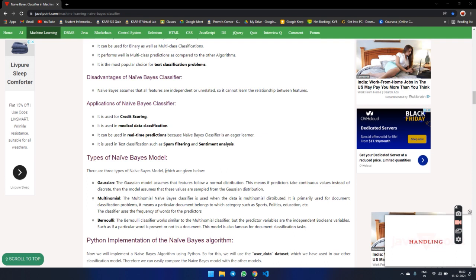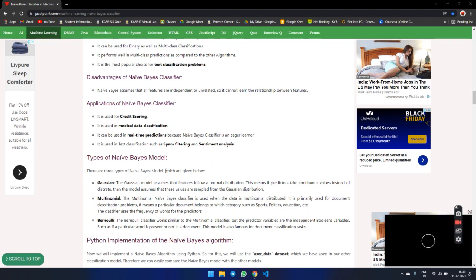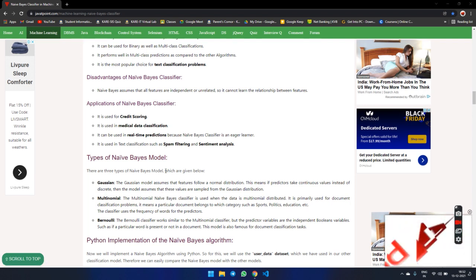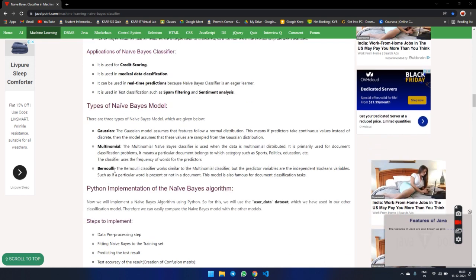Multinomial. The multinomial Bayes classifier is used when the data is multinomially distributed. It is primarily used for document classification problems. It means a particular document belongs to which category, such as sports, politics, education, etc. The classifier uses the frequency of the words for the prediction. Bernoulli. The Bernoulli classifier works similar to the multinomial classifier, but the predictor variables are independent Boolean variables. Thus, whether a particular word is present or not in a document. This model is also famous for document classification tasks.